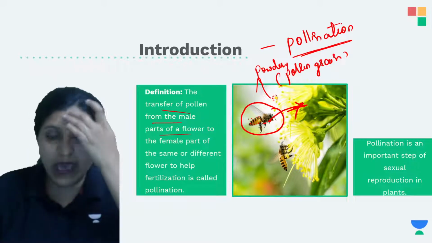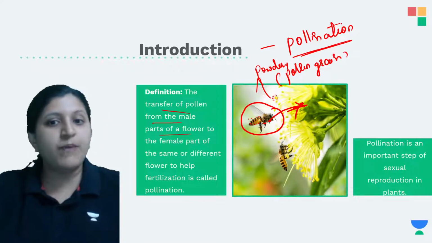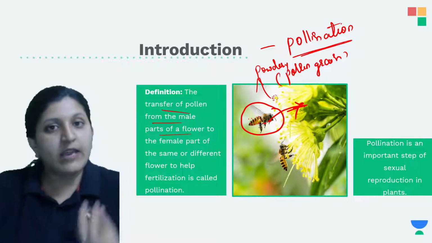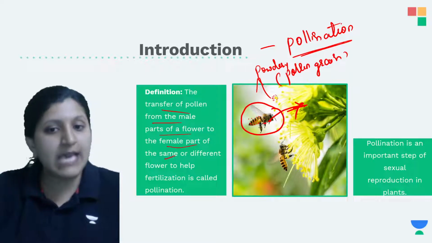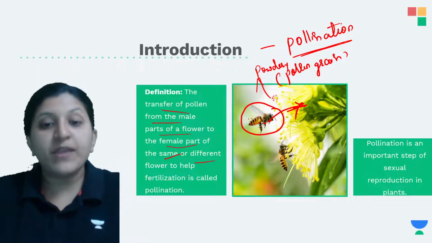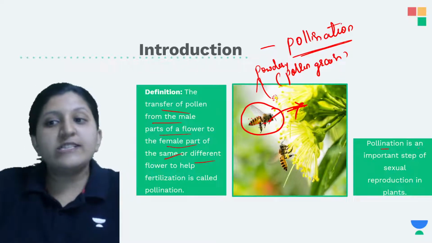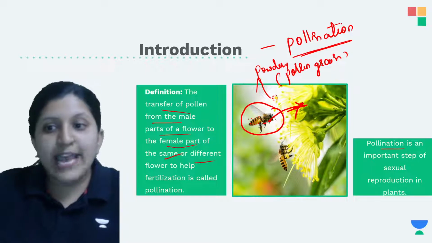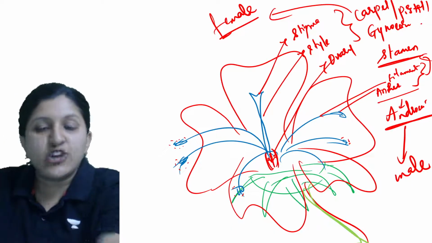As you can see, from the male reproductive part the pollen grain is released, and it will reach the female part of the same or a different flower to help the fertilization. That we call pollination. Pollination is an important step of sexual reproduction in plants. So how exactly does sexual reproduction occur?